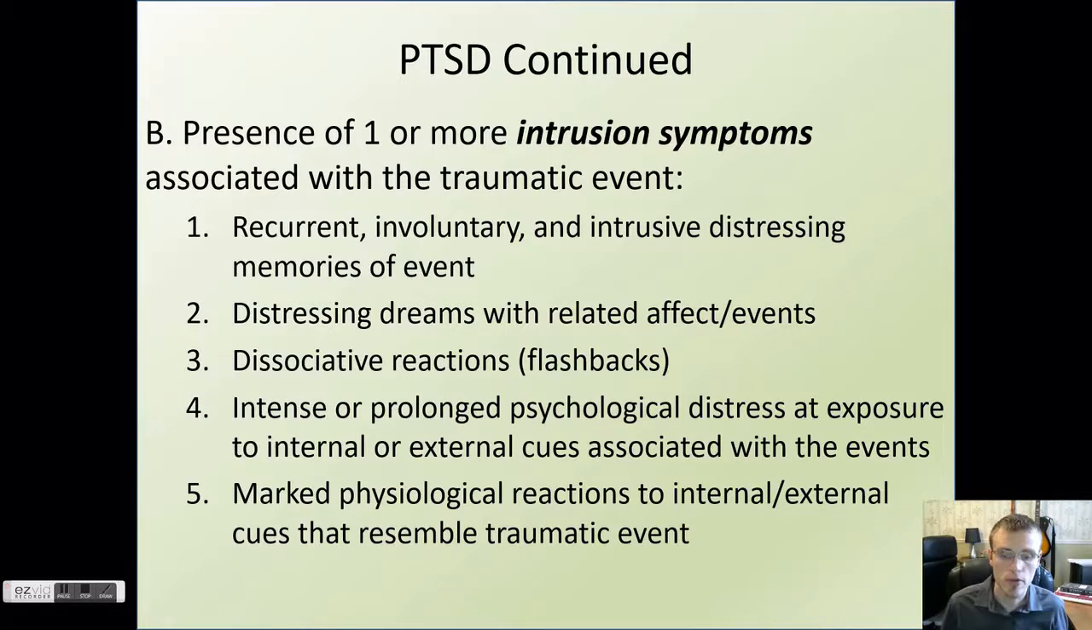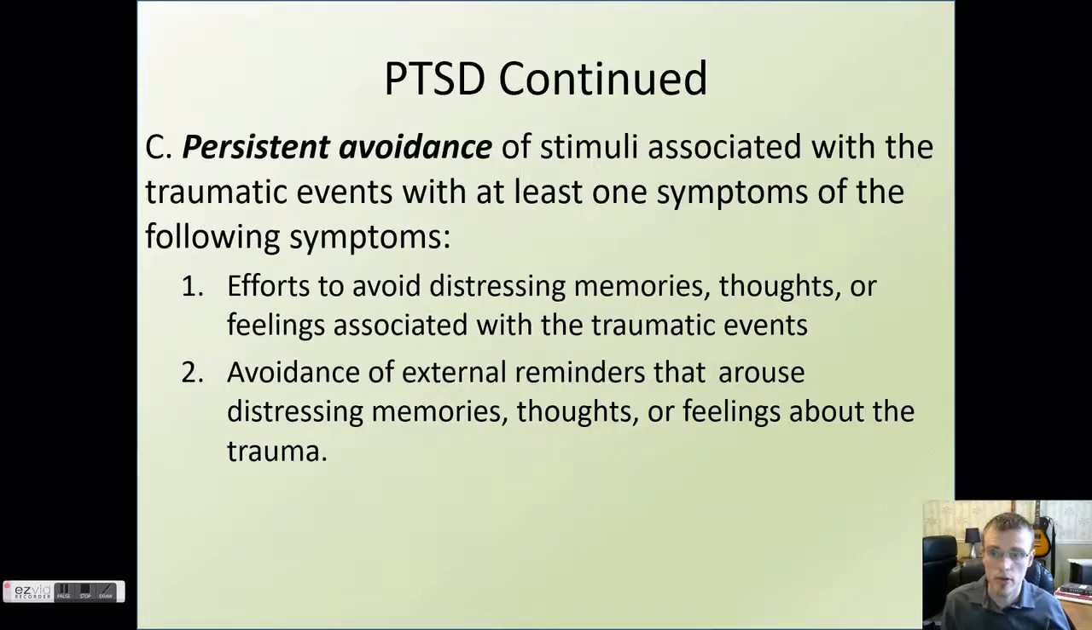Also, marked physiological reactions to internal and external cues that resemble the traumatic event. So we see psychological distress and physiological reactions being two different things. One would imagine the physiological reactions would be things like heart palpitations and sweating, probably things that look a lot like panic attacks or panic in general. All right, so the next criterion: persistent avoidance.